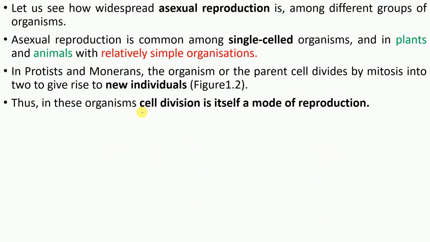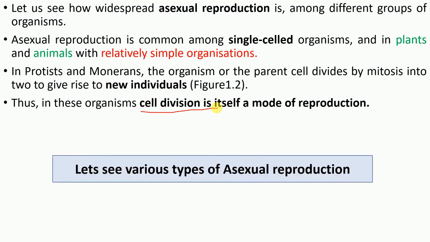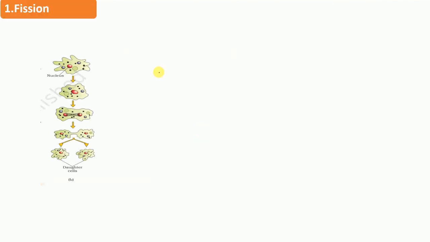So in asexual reproduction, cell division is itself a mode of reproduction, right? We have stated earlier in the case of amoeba. So now let's have a look at the various types of asexual reproduction. The first type of asexual reproduction is fission. There are so many subtypes of this fission.